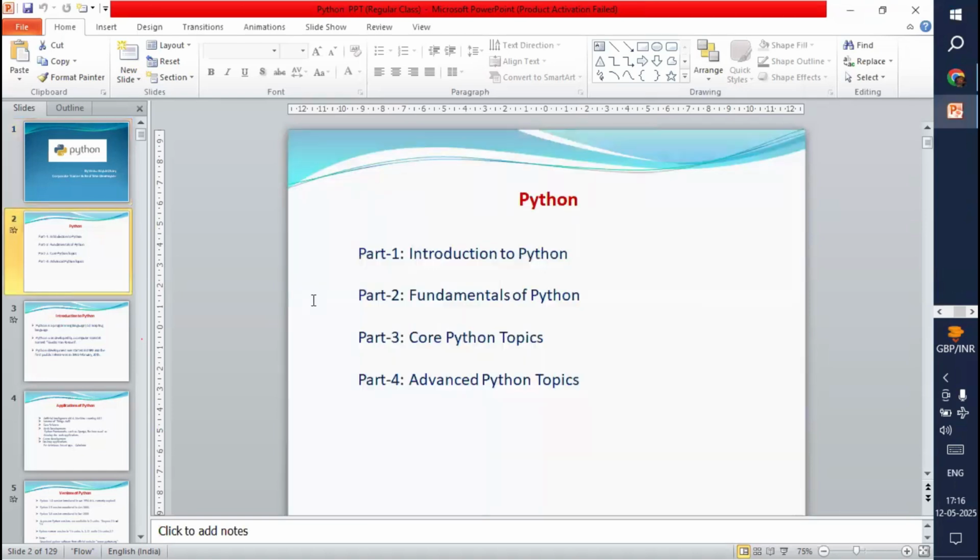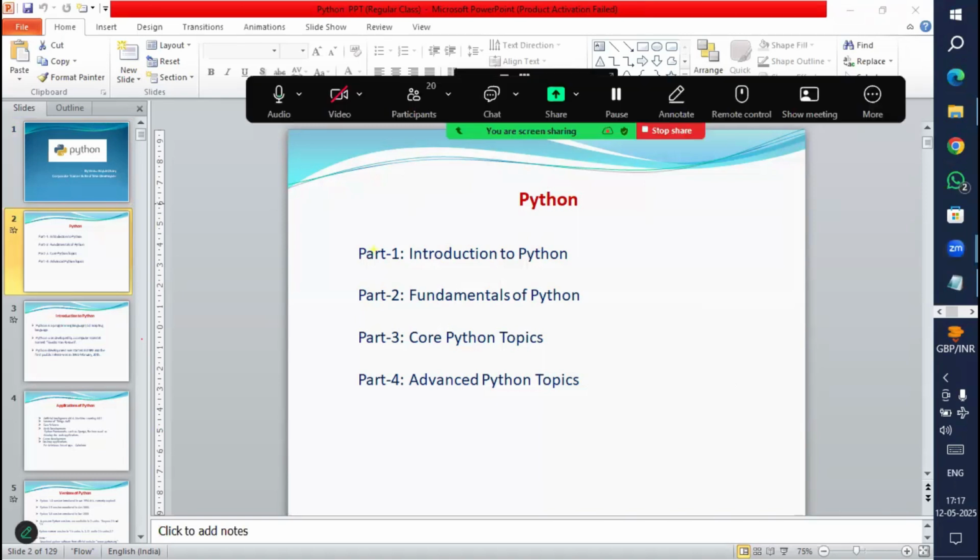Now, see here, Python, right? So this total Python is classified into 4 parts. I classified it myself, total 4 parts. So part one is what here? It is an introduction part.